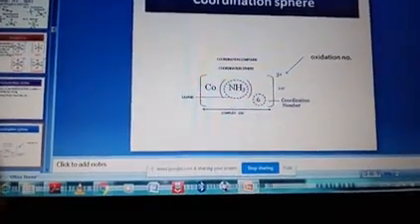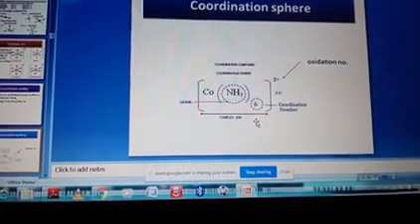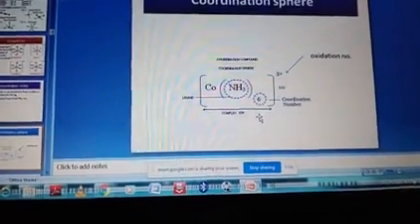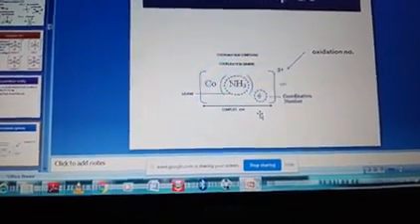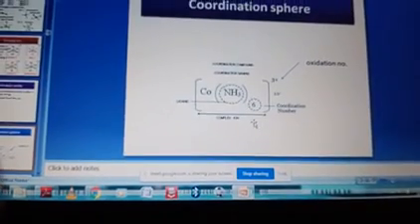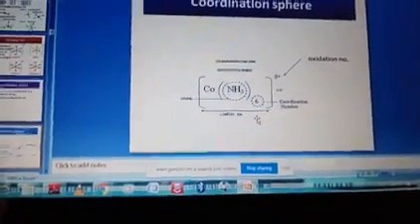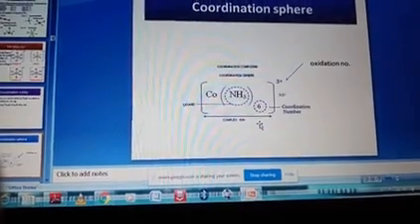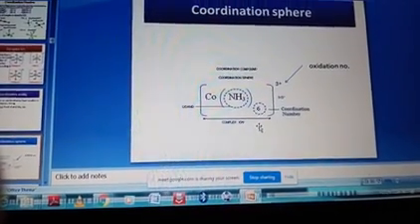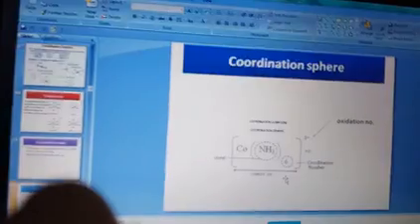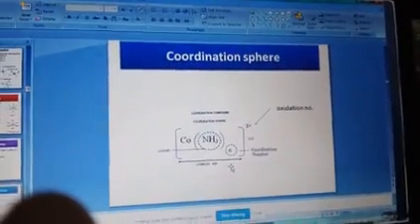When this whole species is dissolved in water, then 3 Cl minus along with [Co(NH3)6] will be ionized. So the ionizable part, that is the negative part, is the counter ion. So always a counter ion will be a negative or a positive ion. For today, up to this only we will discuss. Thank you.